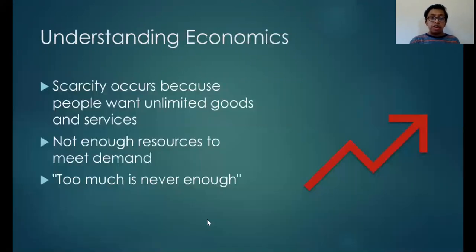We talked a lot about scarcity, so now let's just make sure that we really understand it. Scarcity occurs because people want goods and services, but there is not enough of these resources to meet demand, hence why these goods are scarce. There's also a saying, too much is never enough, meaning that it's in human nature to always want more.